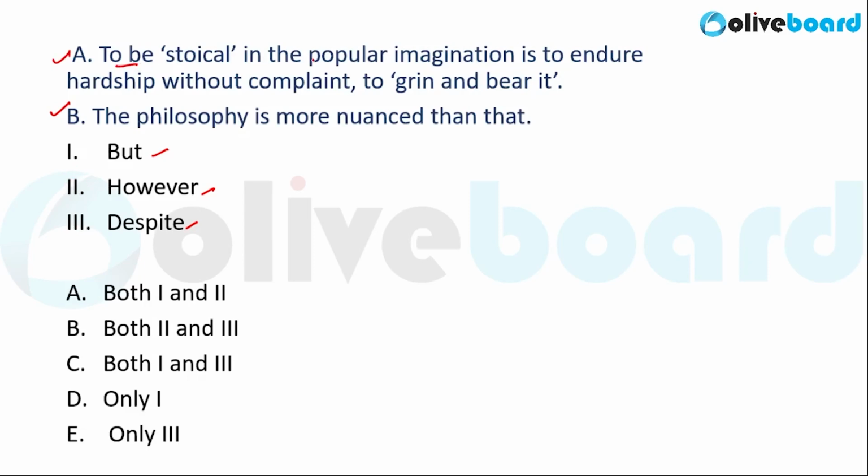To be stoical in the popular imagination is to endure hardship without complaint, to grin and bear it. So, the idea that you grin and bear it, and sentence B says the philosophy is more nuanced than that. So these two sentences are in contrast to each other. The fact that it is not just this concept and it is more nuanced than this indicates that there is a contrast between these two sentences.